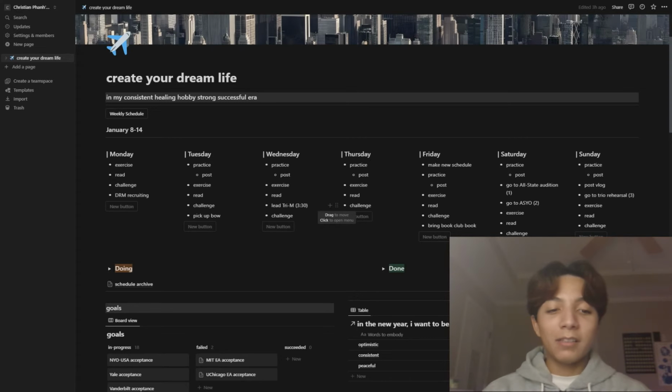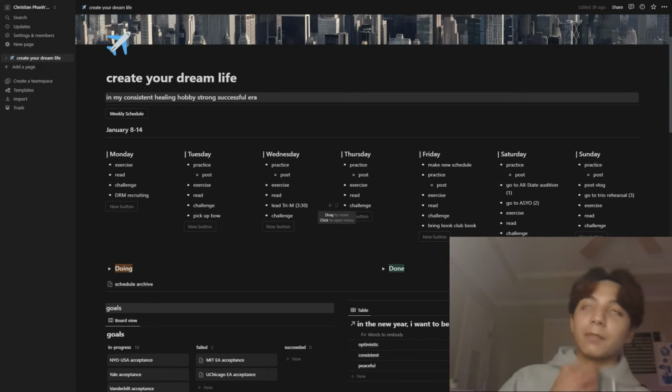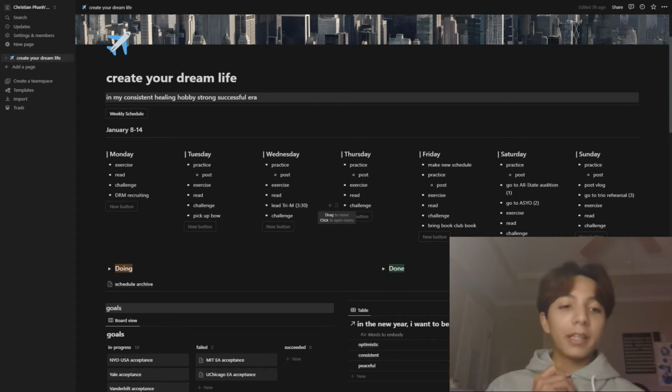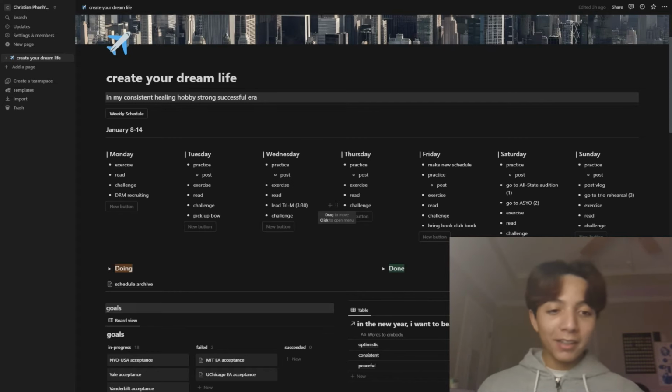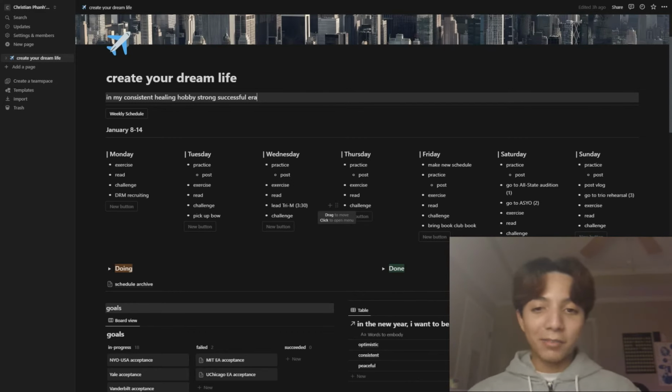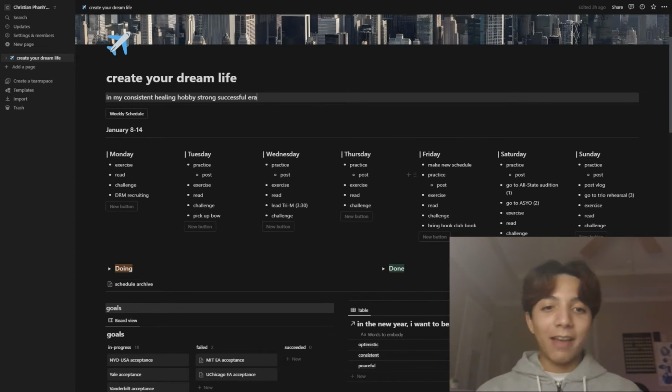So I decided, why don't I consolidate my calendar and my to-do lists for every day into one system. That's why I have this weekly planner, and I really like how it's weekly, because how it works for me is that every Friday I make a new schedule, and then I write down all the tasks that I already have throughout the week, and if I need to add something extra, I just put it in.